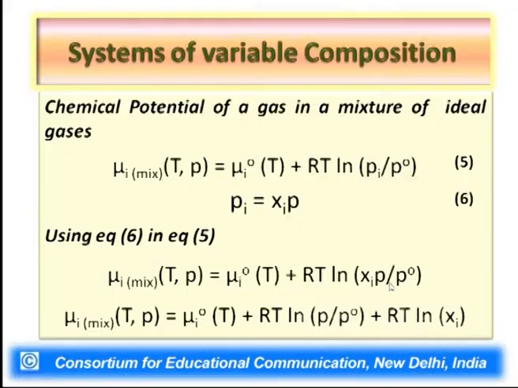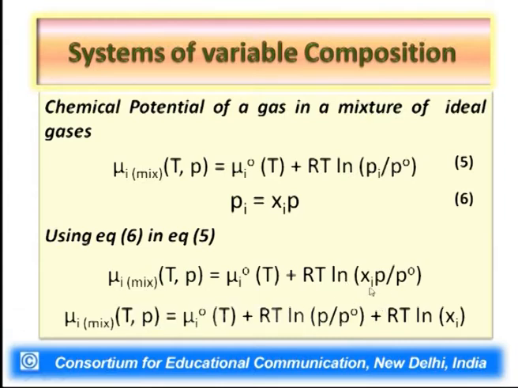Having said so, now we can split this equation. We all know from our senior secondary school knowledge that the logarithm of a into b is equal to logarithm of a plus logarithm of b.